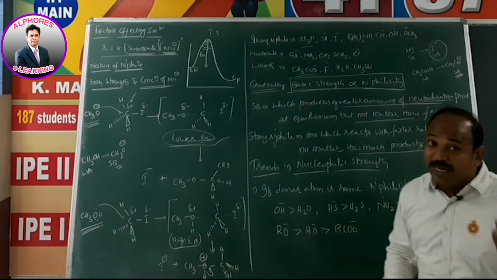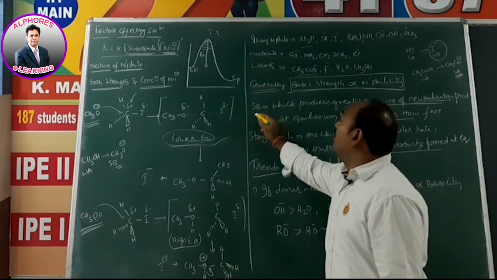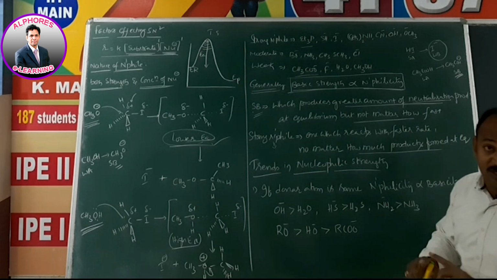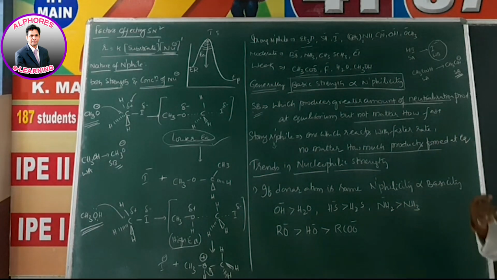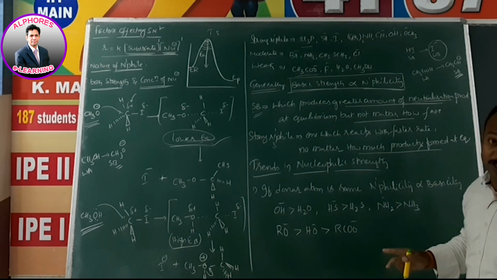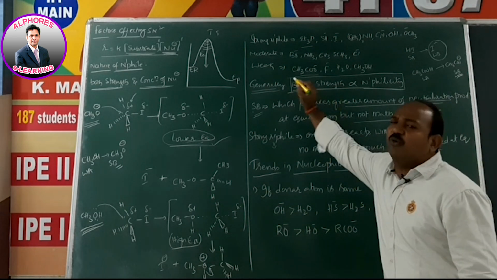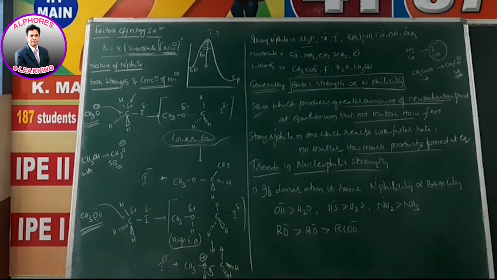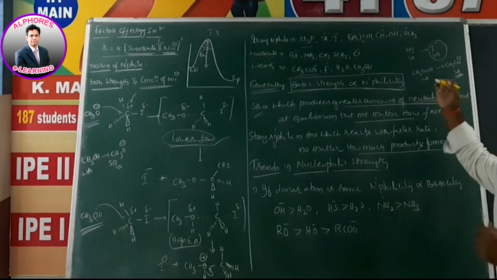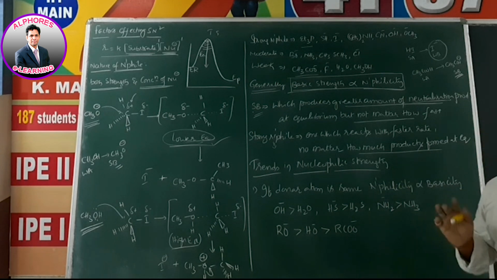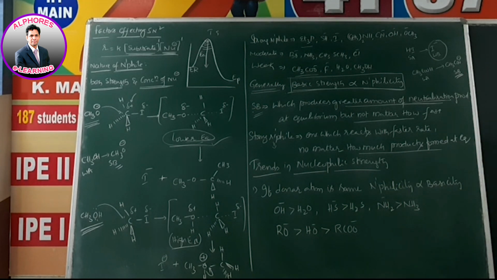Nucleophilicity is a kinetic parameter and basicity is a thermodynamic parameter. These two look the same but are not the same, and they are not always proportional. Generally we say basic strength is proportional to nucleophilic strength, but that need not always be true. Now, trends in nucleophilic strength: how can you say which one is a strong nucleophile and which one is a weak nucleophile?